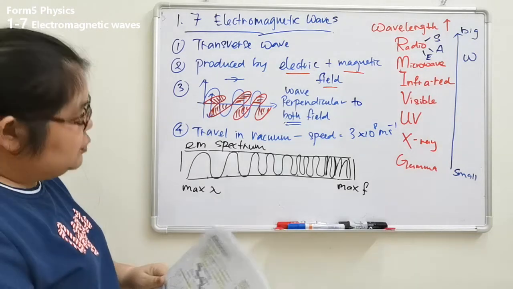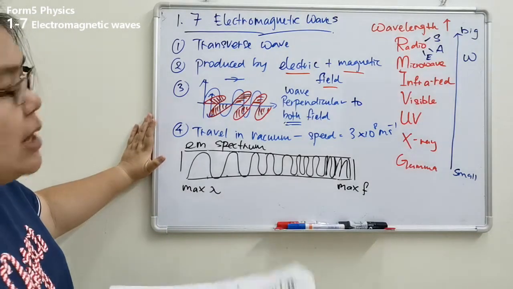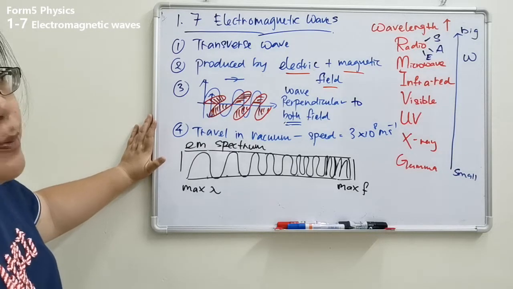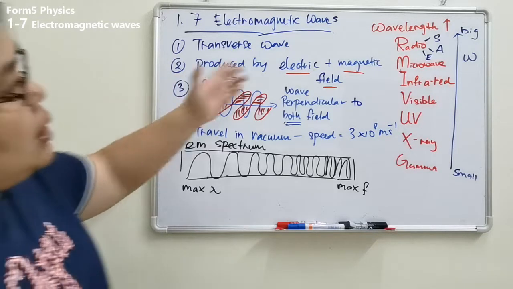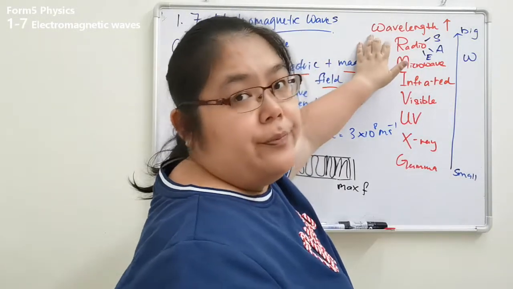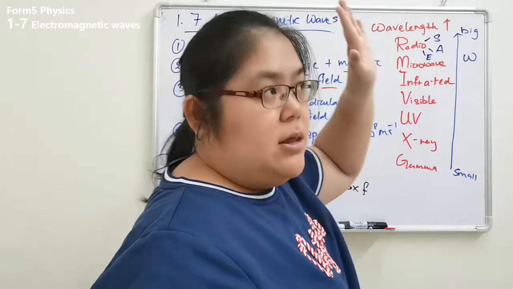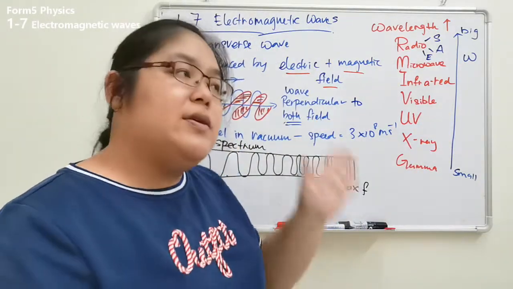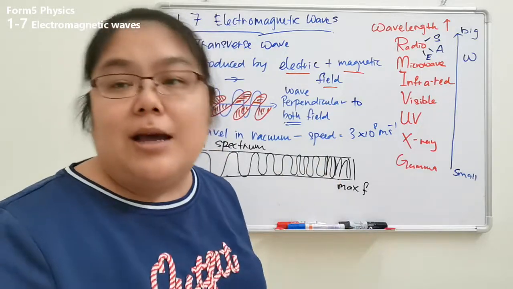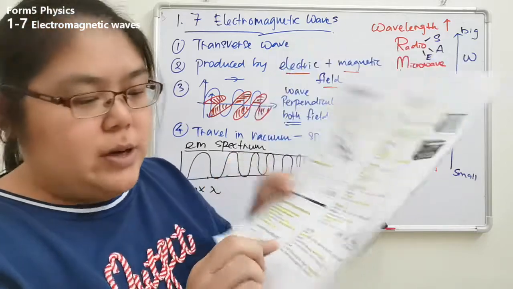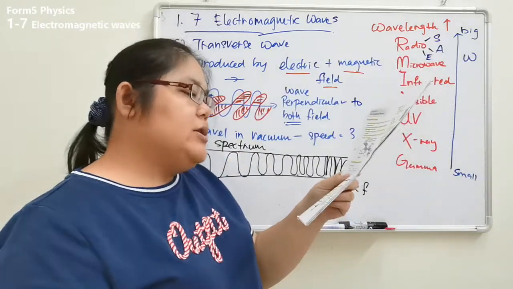Now the first one I want to introduce starts with the lowest frequency, which means the wavelength becomes the biggest. The biggest wavelength is the radio wave. Radio wave is the first one. The lambda is the longest, and the longest lambda means the frequency is the lowest. The frequency is the lowest, that means the danger will be less. Now we're going to see the radio wave, the last one, number 7. The source comes from where?